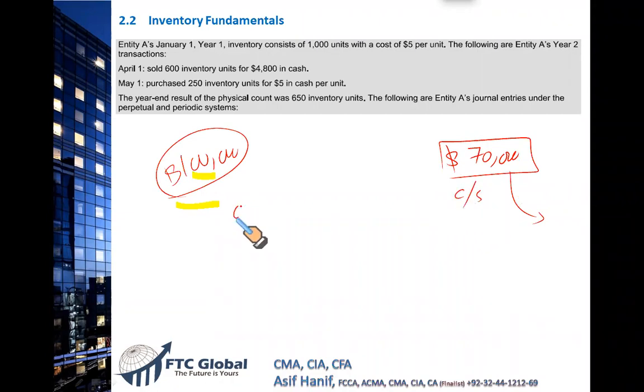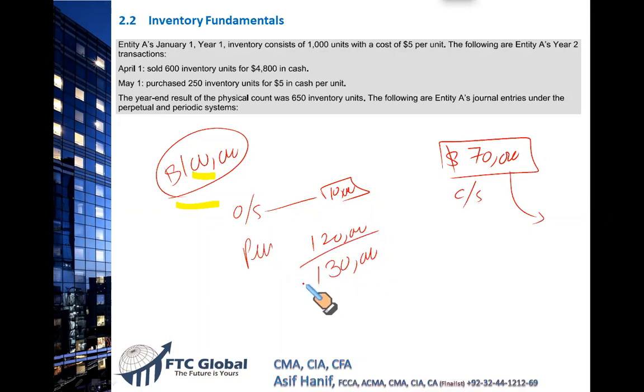Then you will have the detail regarding opening stock. You will have the detail regarding the purchases during the period. So let's say the opening stock was 10,000. The purchase made was 20,000, let's say. It can't be 20,000, you have closing stock. So let's take it's 120,000, right? So 10,000 opening stock, 120,000 purchases. So the total goods available for sale were 130,000. Out of this, we still have 70,000 goods available through the physical count.